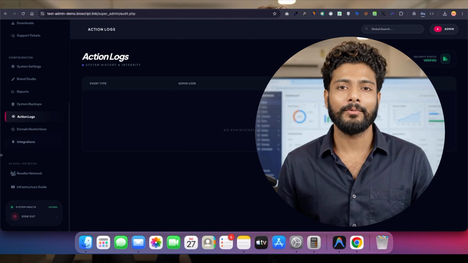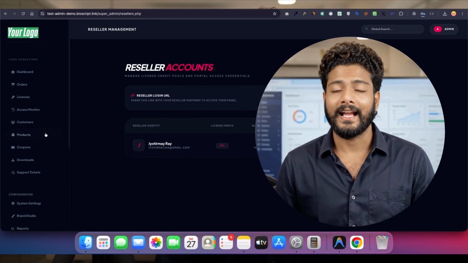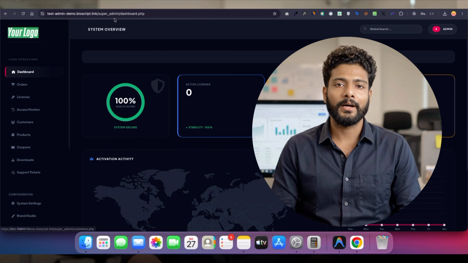BioScript is a complete white label bio page platform that you can install on your own domain, customize with your own branding, and sell under your own business name. Instead of becoming another customer, you become the platform owner.